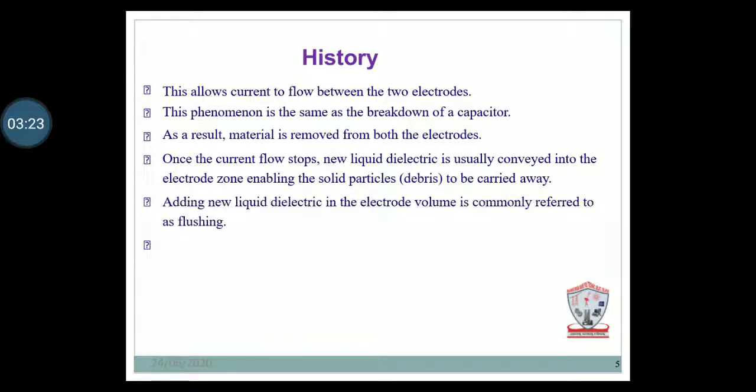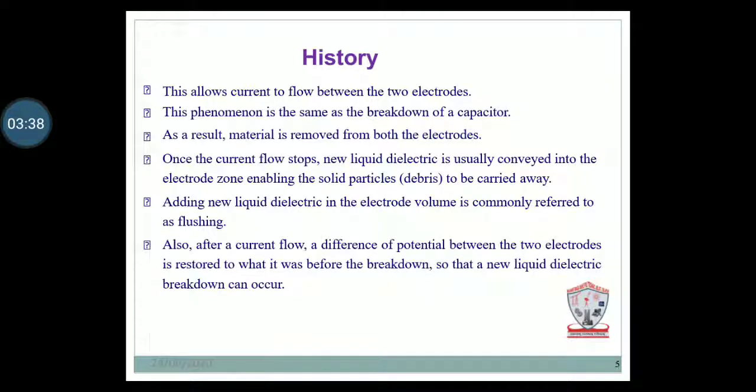Once the current flow stops, new liquid dielectric is usually conveyed into the electrode zone, enabling the solid particles to be carried out. Adding new liquid dielectric in the electrode volume is commonly referred to as flushing. Also, after a current flow, the difference of potential between the two electrodes is restored to what it was before the breakdown, so that a new liquid dielectric breakdown can occur.